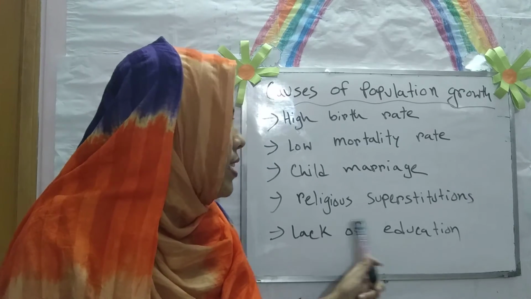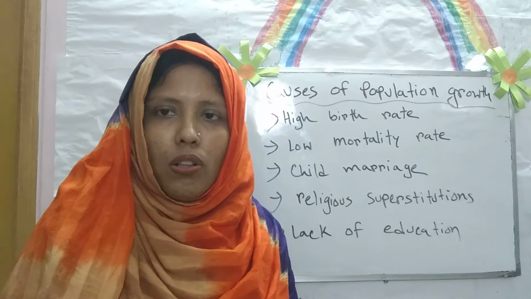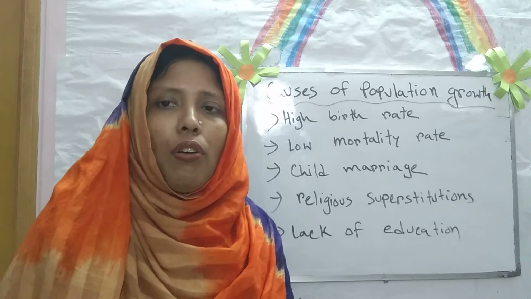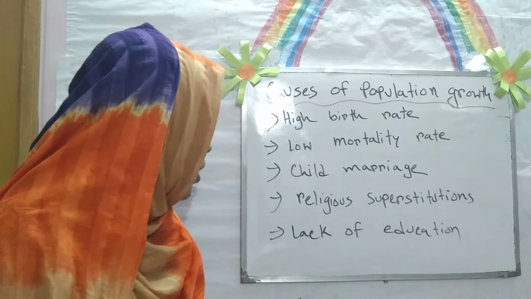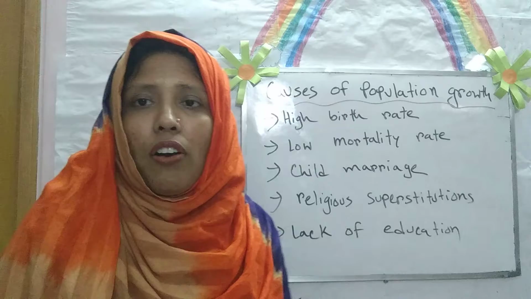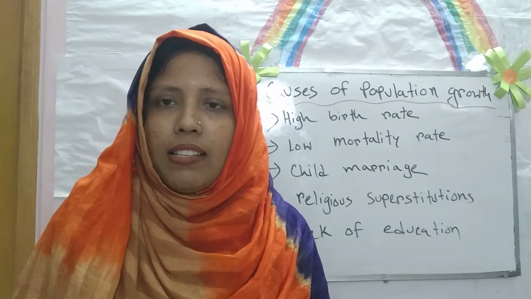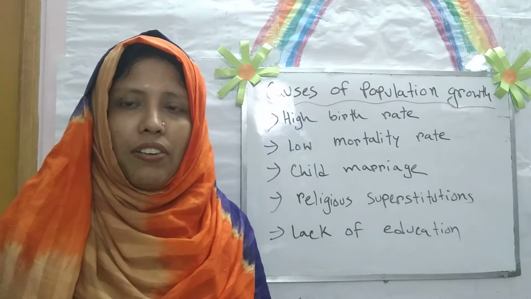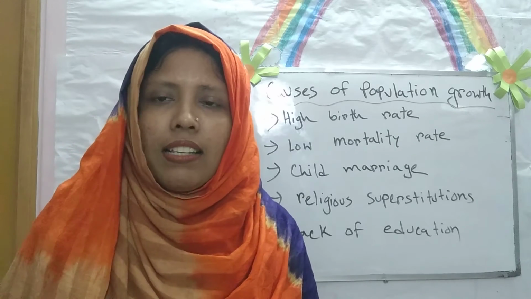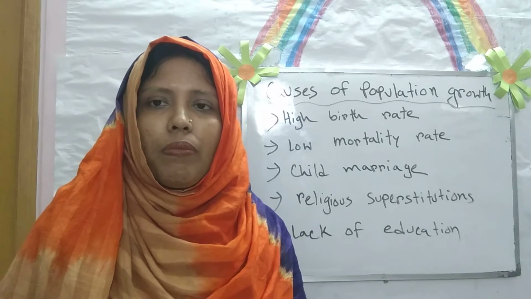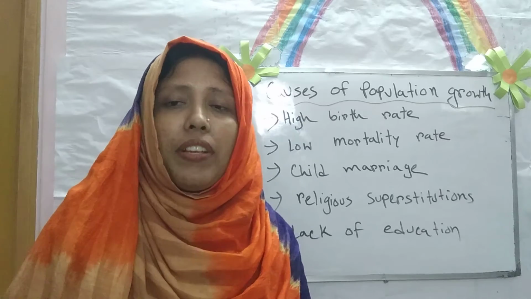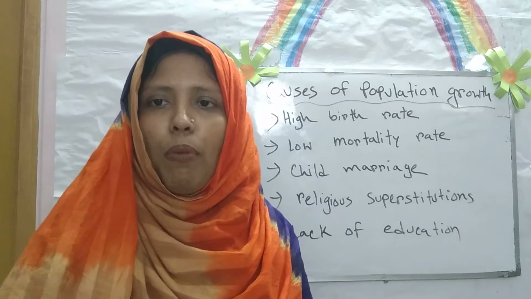And some religious superstition is also responsible for the increasing population growth. And lack of education. Lack of education means lack of awareness, and for that reason our population is increasing day by day. Those are all the reasons behind the increasing population growth.